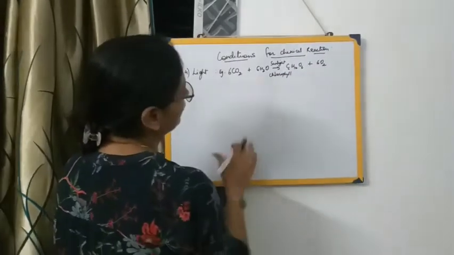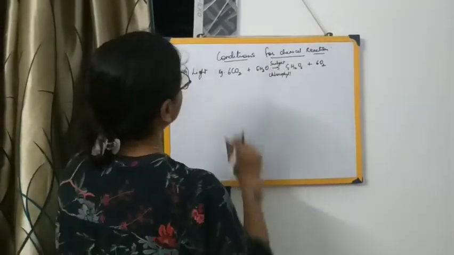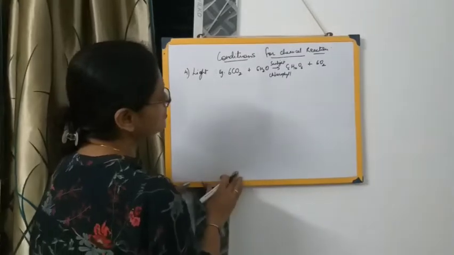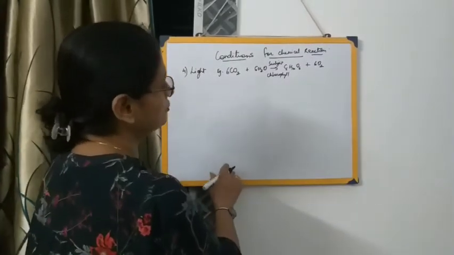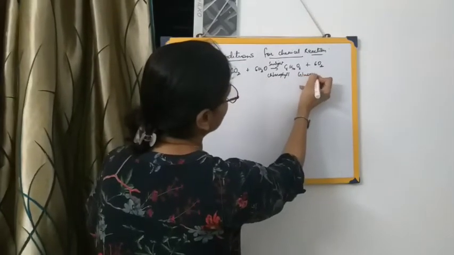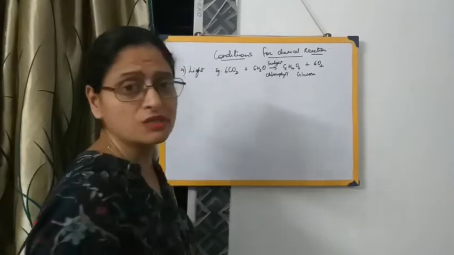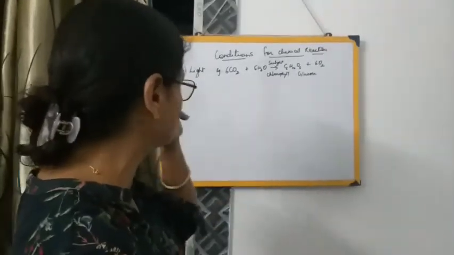We are not very much bothered about chlorophyll over here, but these are the two conditions. We are basically dealing with the light. That is, certain reactions take place only in the presence of light energy, leading to the formation of the product. So which product has been formed? That is glucose. Now what is glucose? Glucose is a food for the plants. That is, the plants manufacture their food, that is glucose.